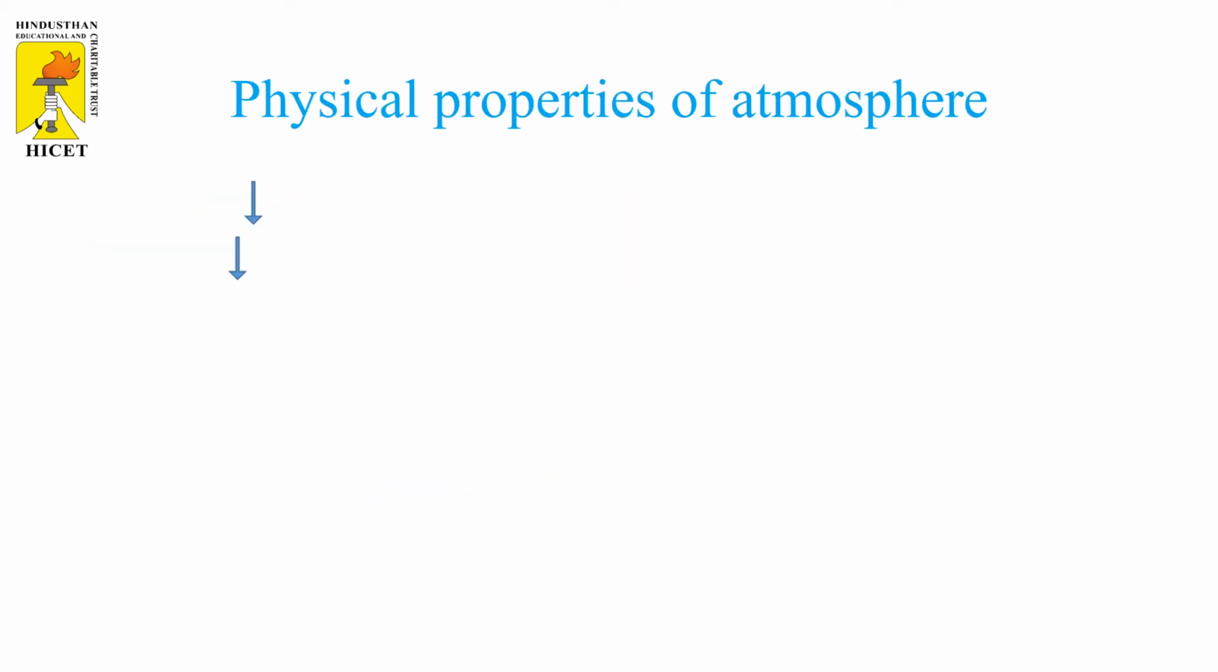The next topic is the physical properties of the atmosphere. In the physical properties of the atmosphere, we are going to consider three important properties. The first is the pressure, the second is the density, and the third is the temperature. The first one is the pressure. Altitude is the vertical distance measured from the sea level. When the altitude is increasing, the pressure is always decreasing.